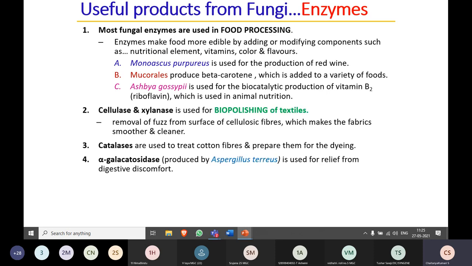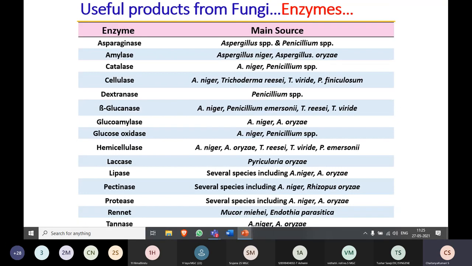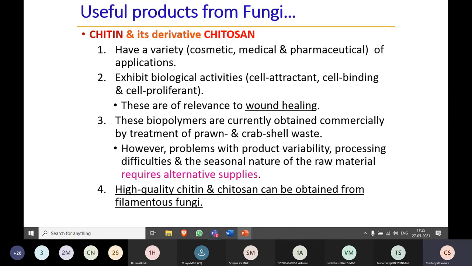Apart from that, fungi are also involved in the production of different types of enzymes. You can go through this slide later on; it gives the importance of each enzyme produced by these fungi. I'm not getting into the details now. This is a list of enzymes produced by different types of fungi.